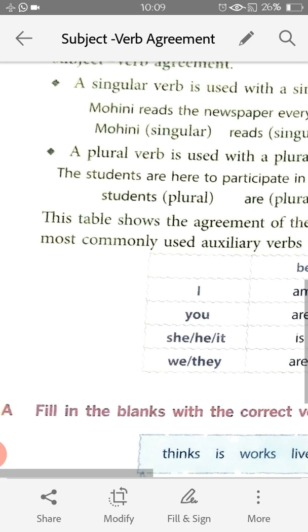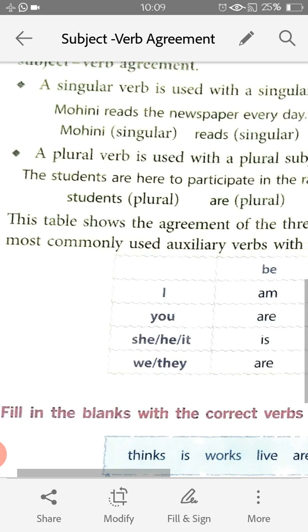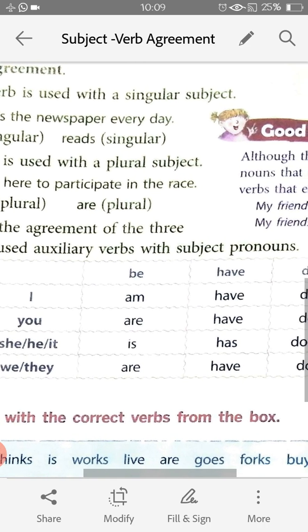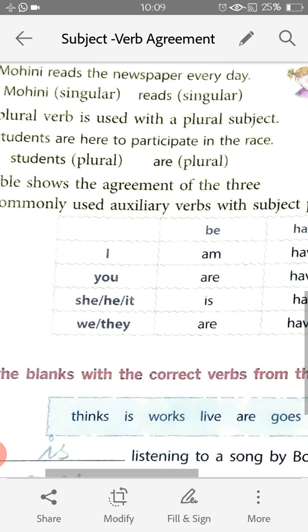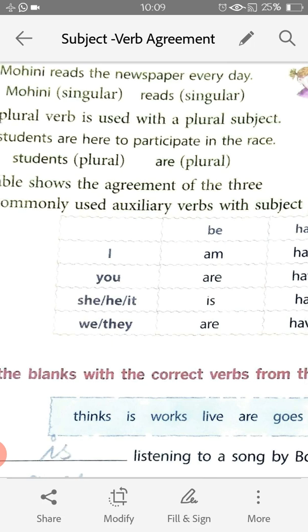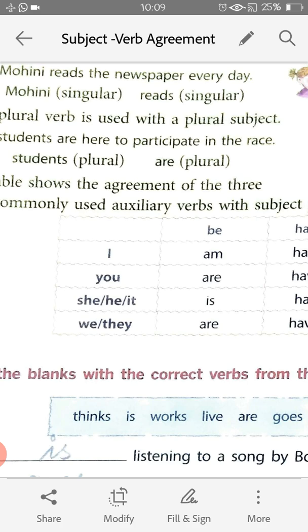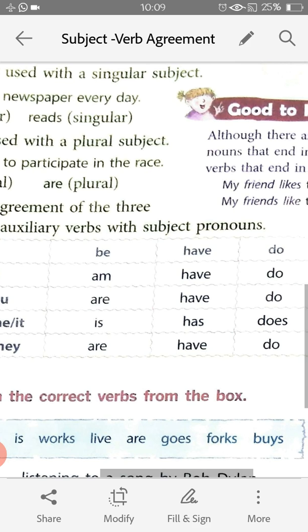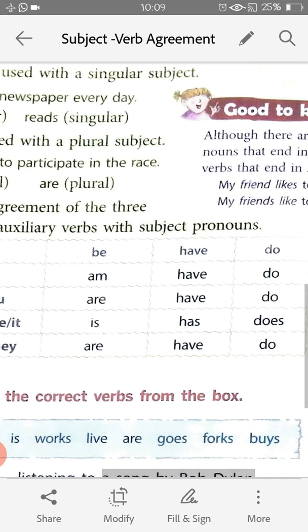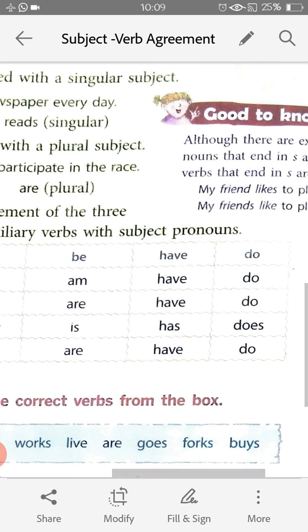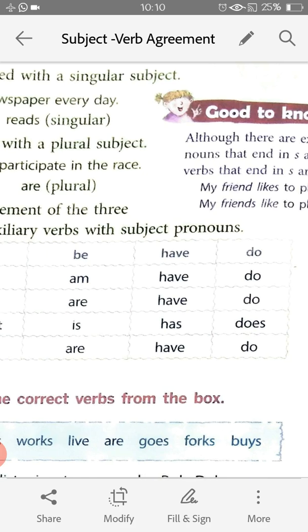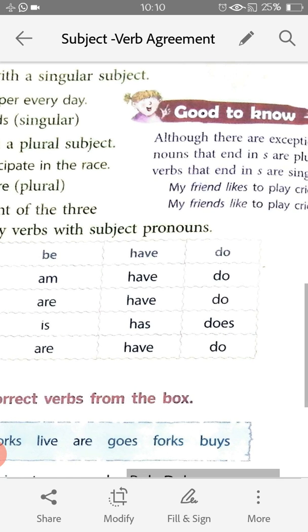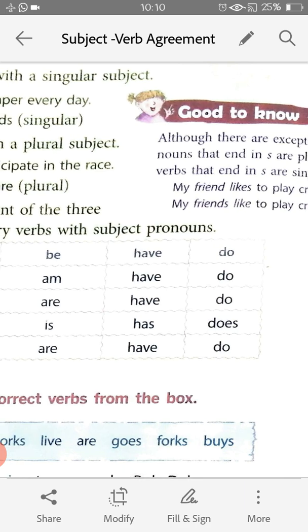Now this table shows three most commonly used verbs with subject pronouns. Now see the verbs. It is I, you, he or it, we or they. So the be form is there. The other forms of the verb be are am, are, is, are. And then have is there: have, has or have. Then do is there: do, does and do.